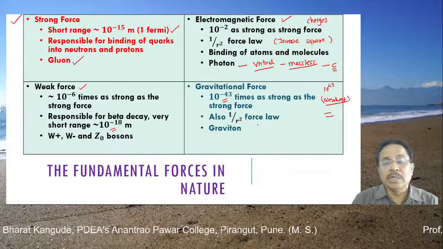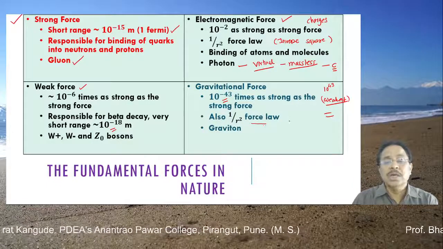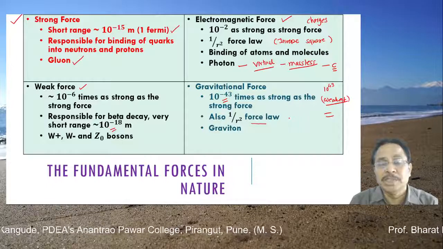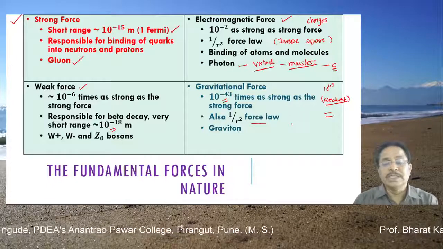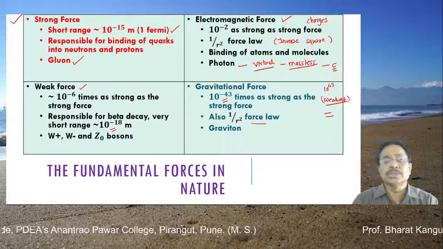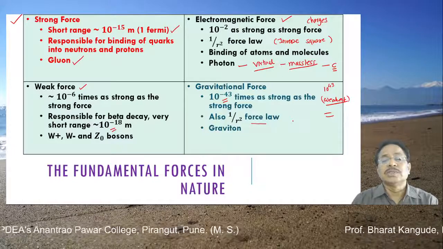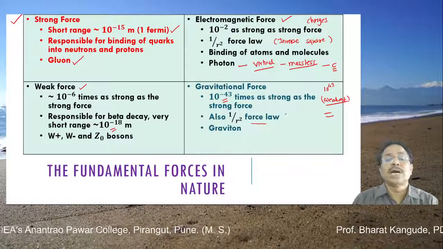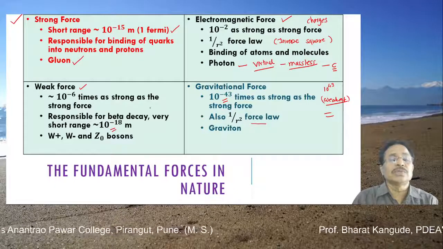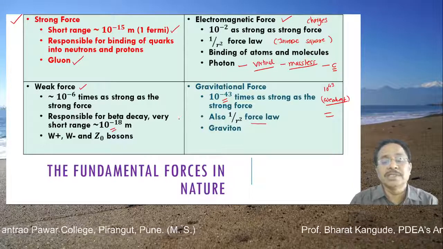Now one more important characteristic of this force is that it is also a 1 upon r square type of force, so the inverse square law can be applied for measurement of this force too. So this force and the electromagnetic force both are inverse square law forces, whereas the strong force and weak force are not of the nature called inverse square law.